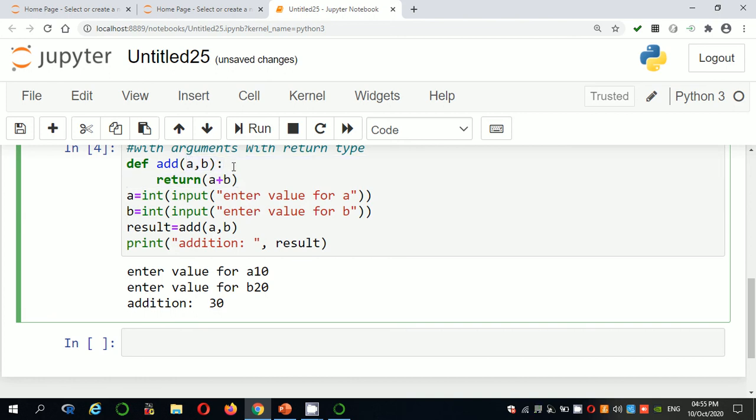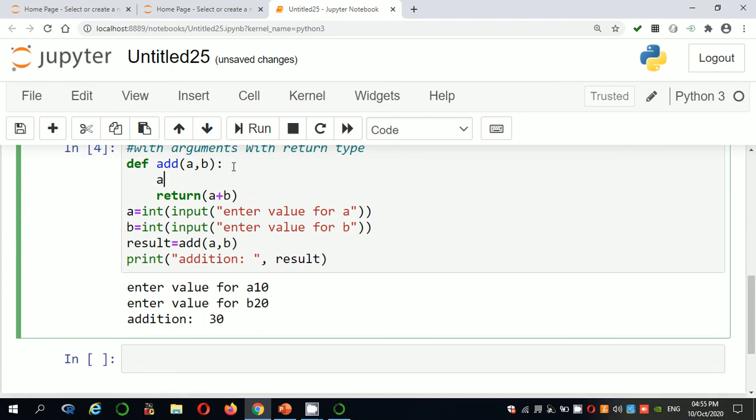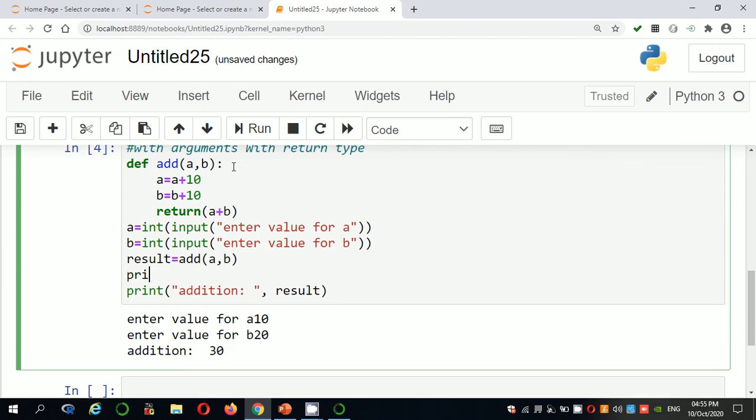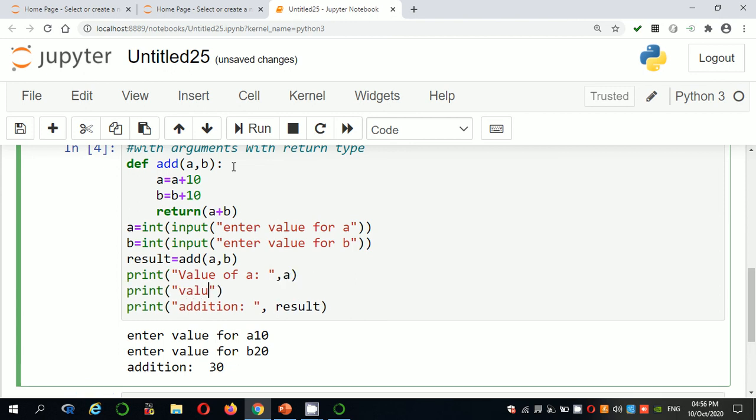For example, you are incrementing some 10 here, and you are incrementing some 10 here. So now a value is 20, b value is 20. Before printing addition, you can print value of a, value of b. So what is this a?